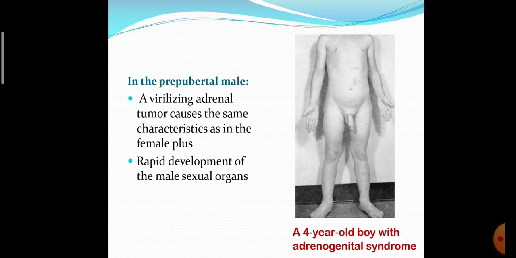In the pubertal male, a virilizing adrenal tumor occurs that produces the same characteristics as in the female. In this figure you can see there is a pre-pubertal development of the external genitalia. This is a figure of a 4-year-old boy with adrenogenital syndrome. There is rapid development of the male sexual organs because of this excessive secretion of adrenal androgens. This can be asked in your objective questions or in the graph, on the spotting.